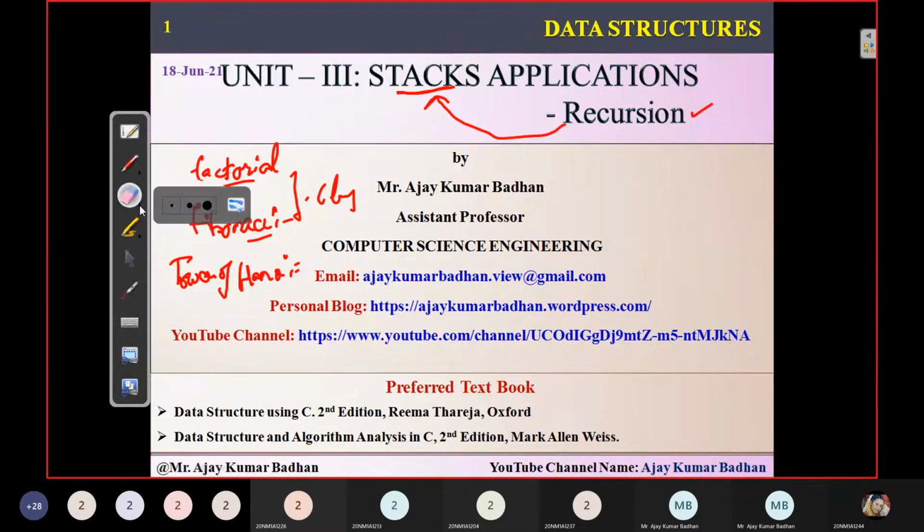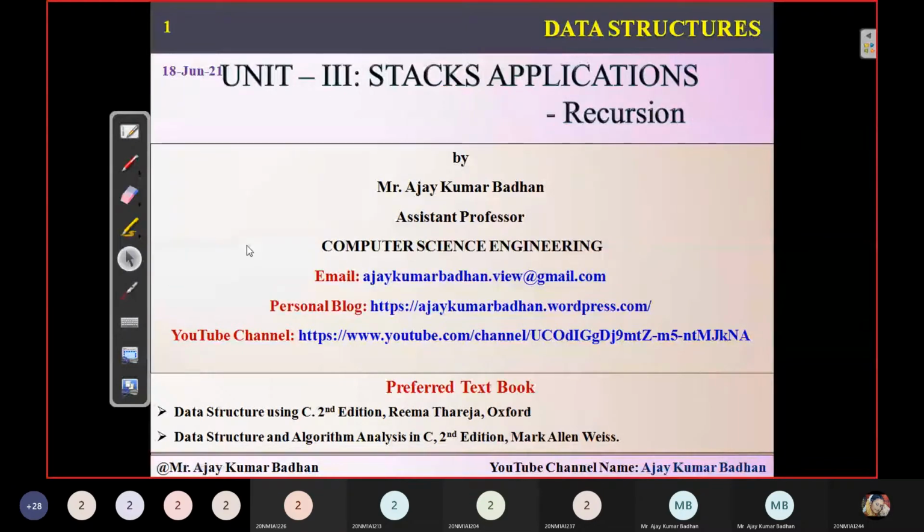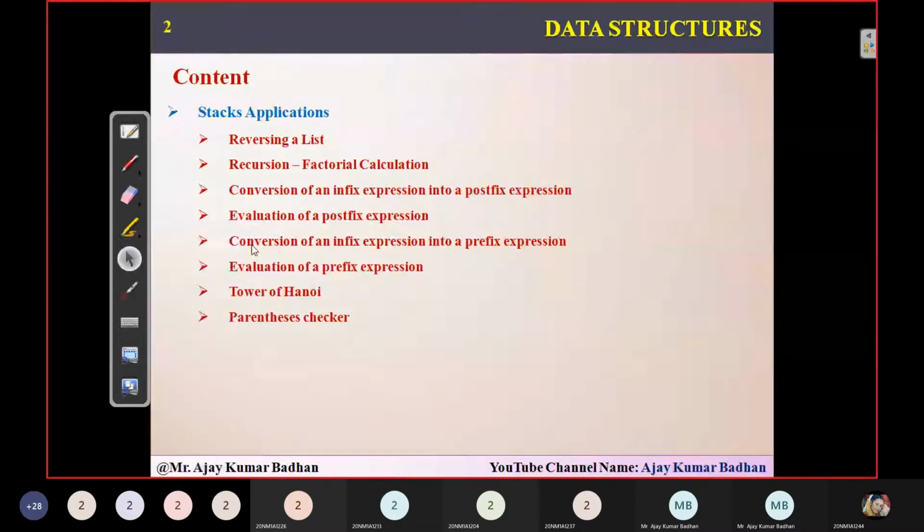So today we are going to discuss that, something you are already familiar with, called recursion. In recursion, we have different programs, and we can't cover all of them in this session. So we will be discussing only two here, the first related to factorial calculation. You already know how factorial calculation takes place, so it is just a revision kind of thing.